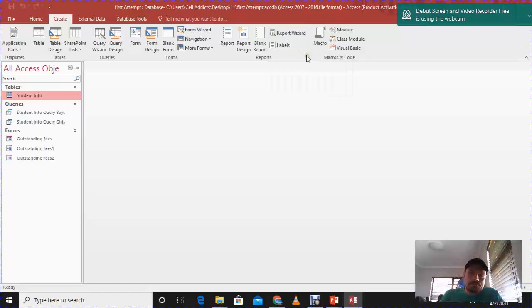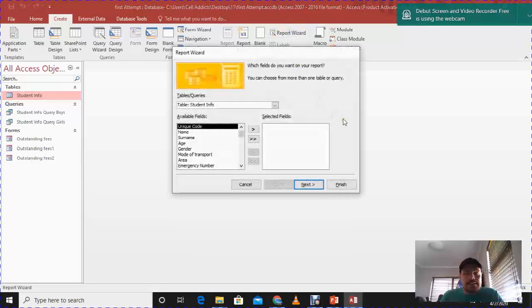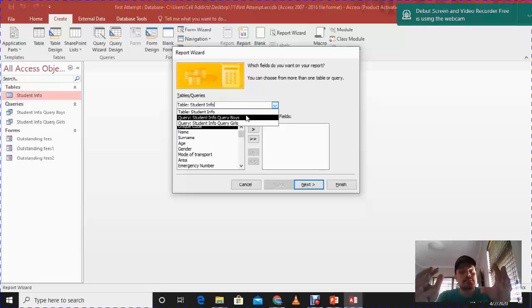So what I'm going to do is at the top there, I'm going to click on the Report Wizard, and again it gives me some information. Where do I want to pull my information from? Now I can pull it from a query should I want to, because ideally when I created my query I had a set amount of specific fields that I wanted to use, or what I can do is create a report on my table.